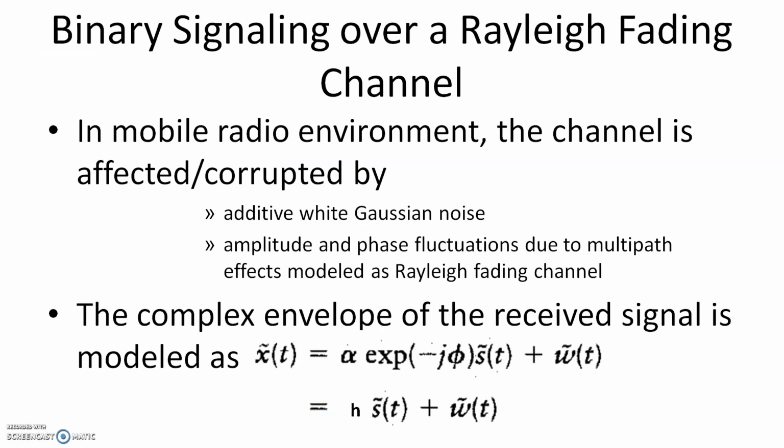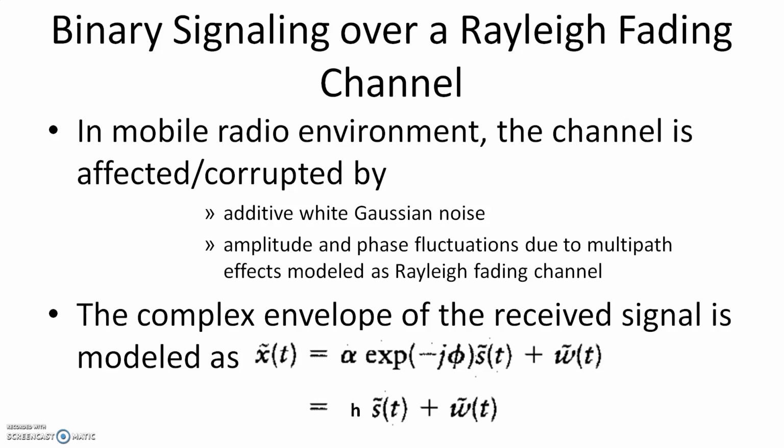You understand that in the mobile radio environment the channel is corrupted by two effects: one is additive white Gaussian noise, AWGN, and second is the amplitude and phase fluctuations due to multipath effects, modeled as the Rayleigh fading channel.